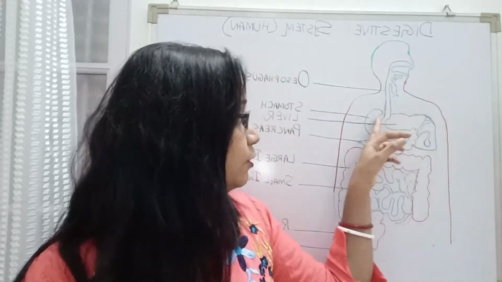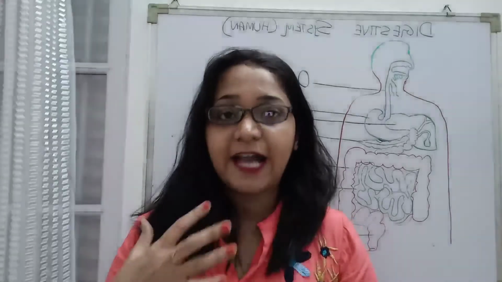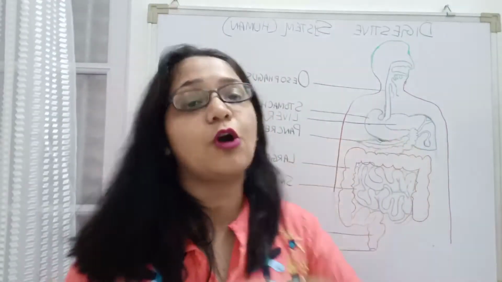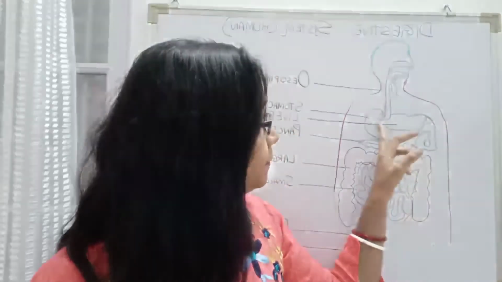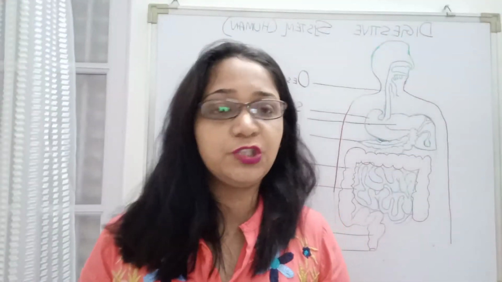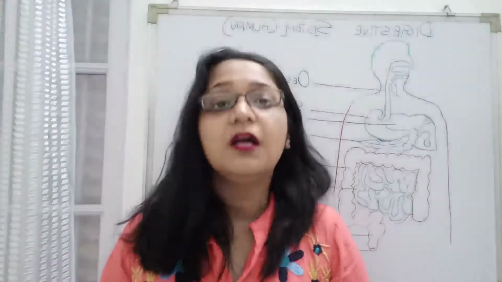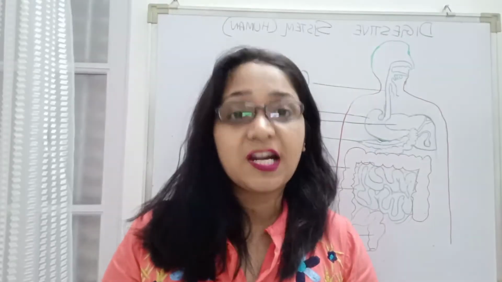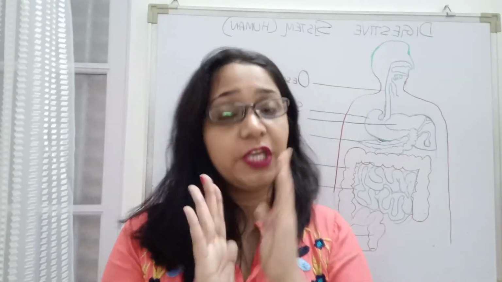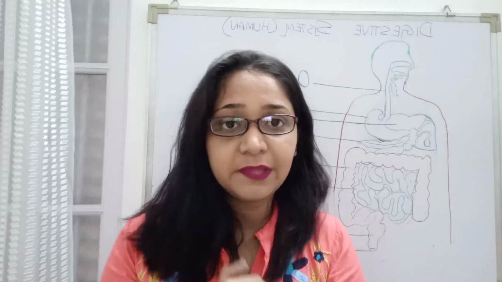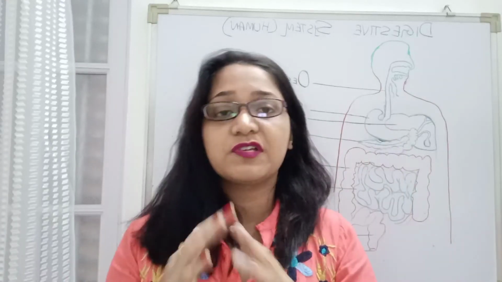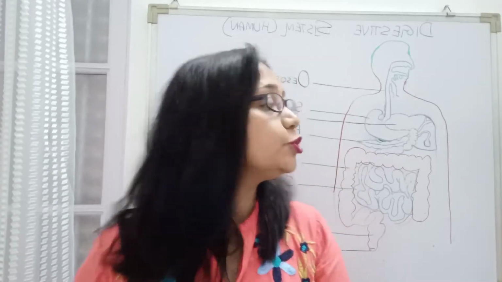Okay, so here partial digestion occurs. Clear to everyone? So with the help of the gastric juices in the stomach, the food will be partially digested. If it is asked in the exam which organ is responsible for the partial digestion of food, then your answer should be the stomach.